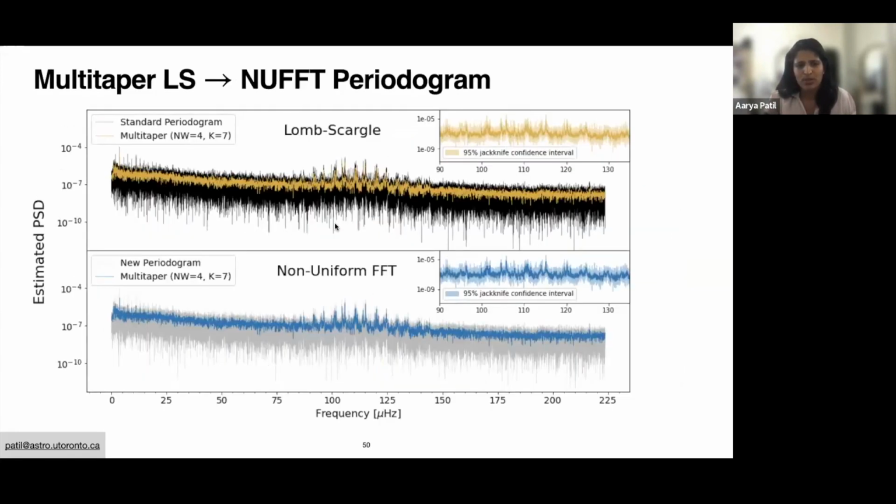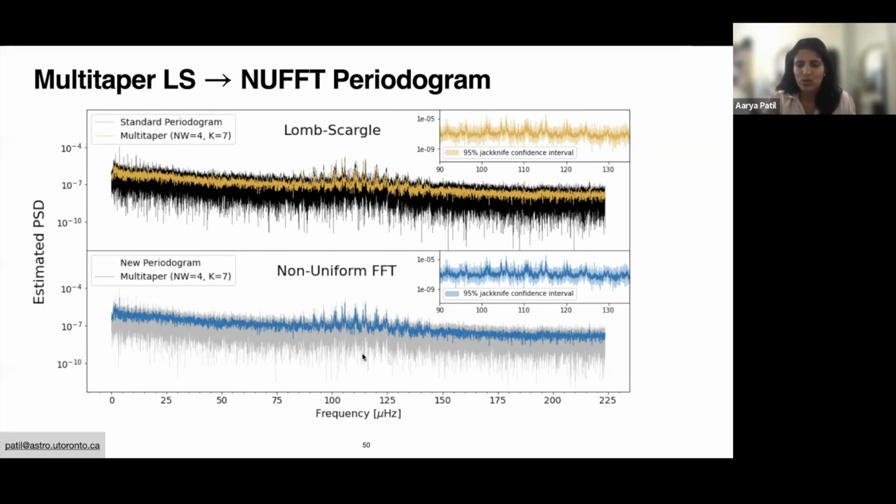So to show how this looks for the Kepler time series itself, in black I'm showing the Lomb-Scargle periodogram of the Kepler 91 time series. And in orange, I'm showing the multi-taper NUFFT, multi-taper Lomb-Scargle estimate. And you can clearly see that the variance has significantly reduced. And to the top right, you can also see that there's a confidence interval that you can get with multi-tapering, because you can jackknife over each individual tapered estimate.